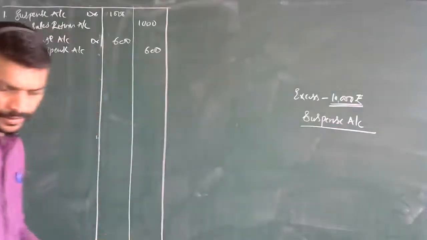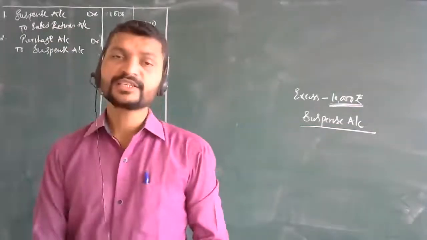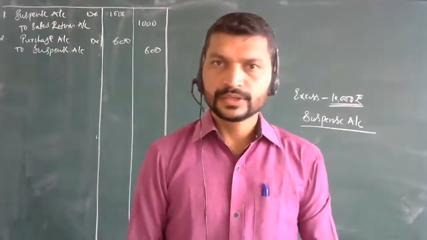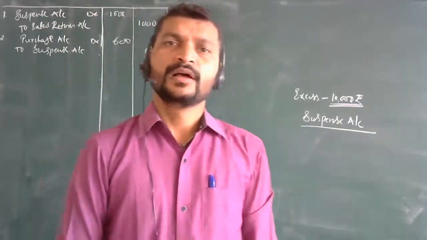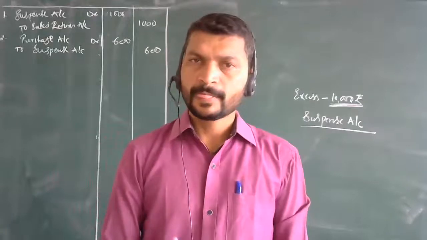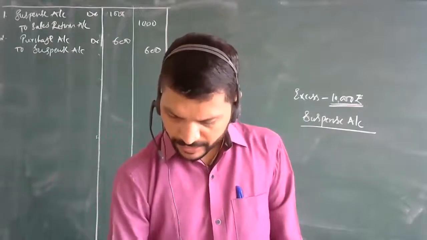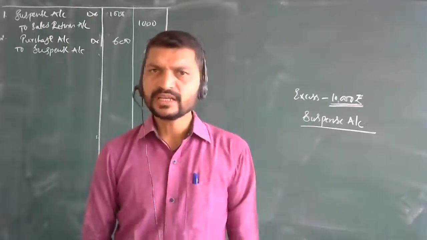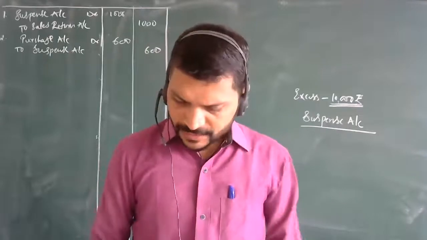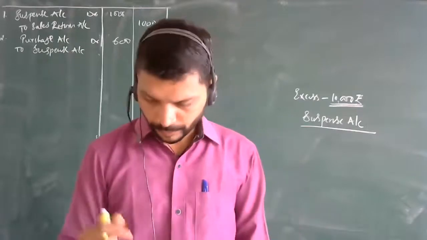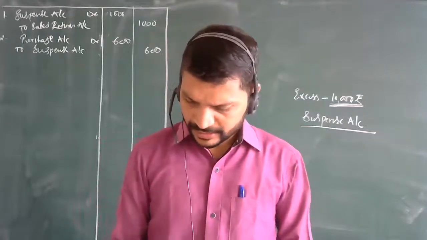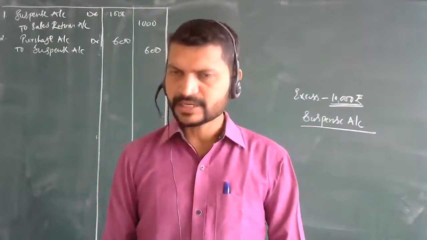Then, next point. Now see, this is a very interesting part. Here we are having multiple entries now. How did the entry take place in the sales book? Page number 4 in the sales book was carried forward to page number 5.